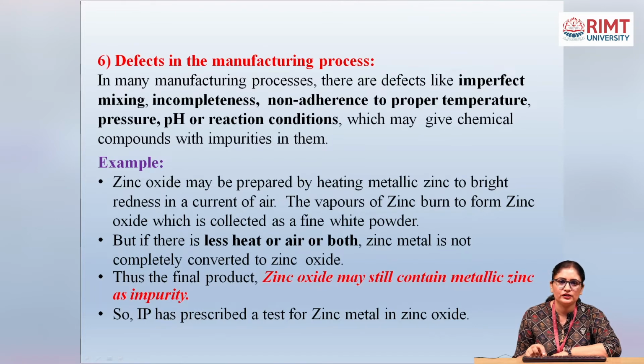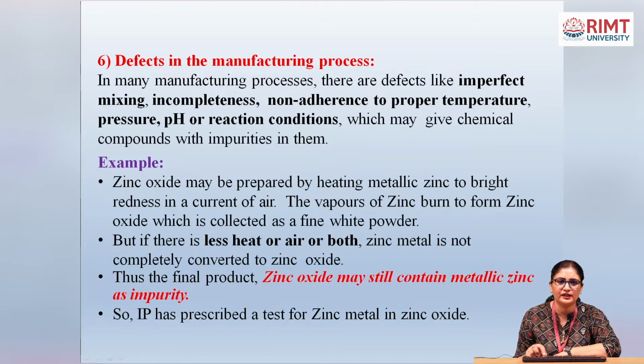Example: zinc oxide may be prepared by heating metallic zinc to bright redness in a current of air. The vapor of zinc burns to form zinc oxide, which is collected as a fine white powder. But if there is less heat or air or both, zinc metal is not completely converted into zinc oxide. Thus, the final product zinc oxide may still contain metallic zinc as an impurity.